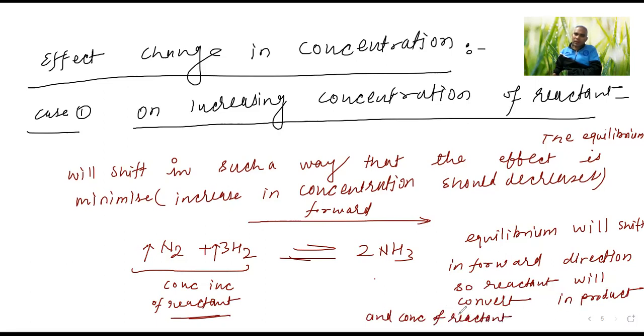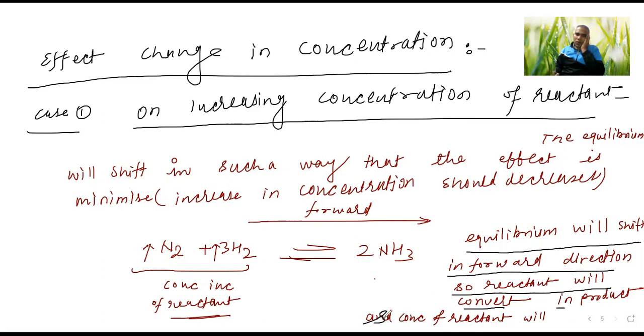See, the equilibrium will shift in the forward direction, so the reactant will convert into product. Maximum reactant will convert into product. So the concentration of reactant will decrease.